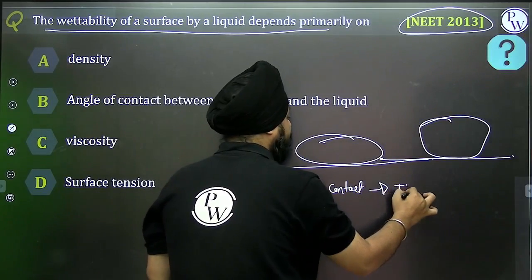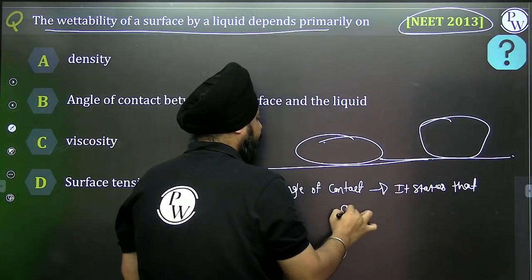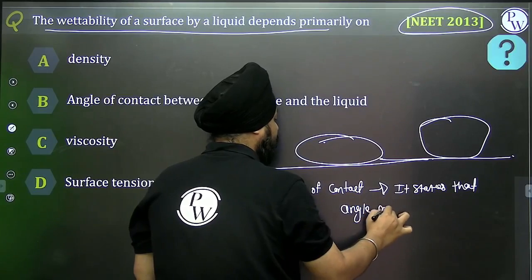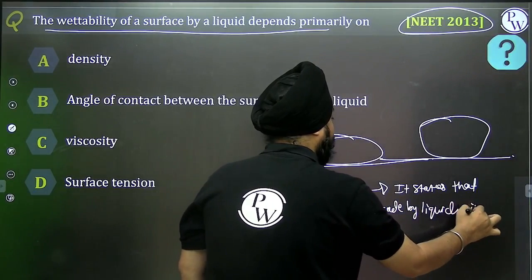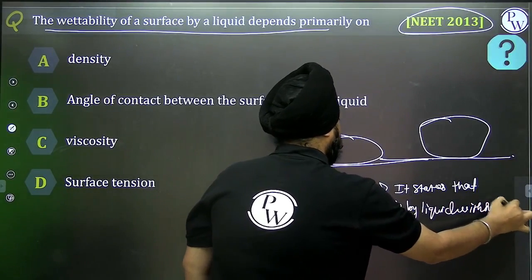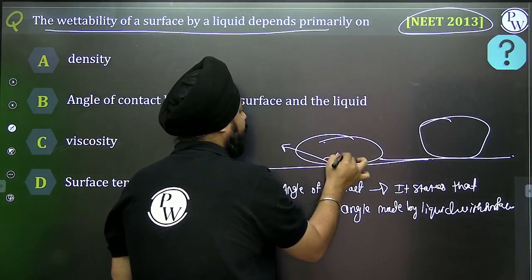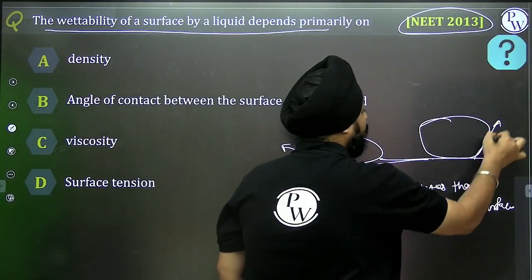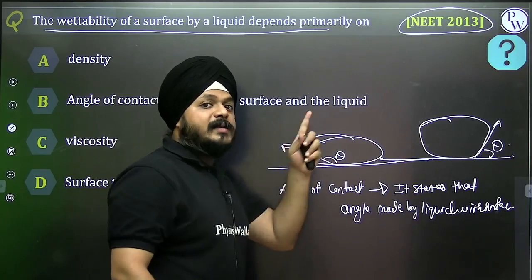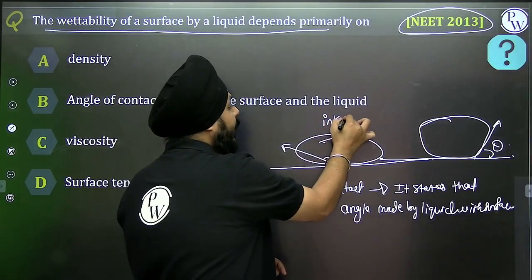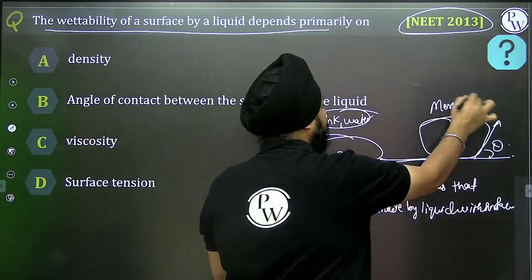It states that the angle made by the liquid with the surface is the angle of contact. This is a non-wettable liquid, this is a wettable liquid. Examples of wettable liquid are ink and water; non-wettable, mercury is the best example.